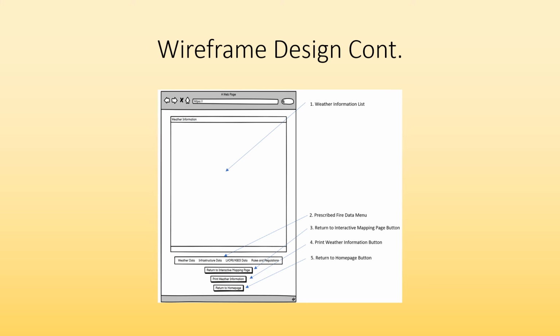Shown here is an example of one of the information links. Weather information will be listed in the center of the screen with the option to print.